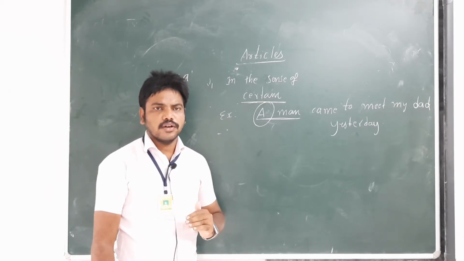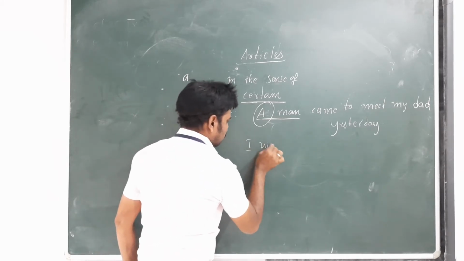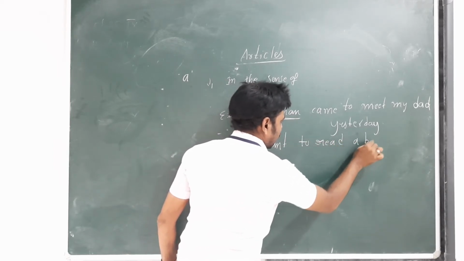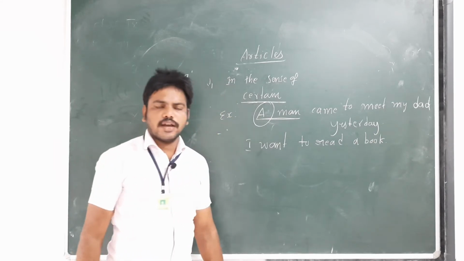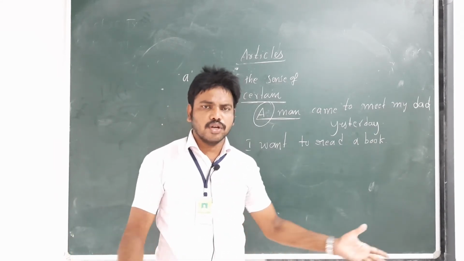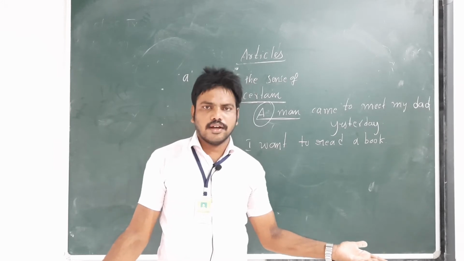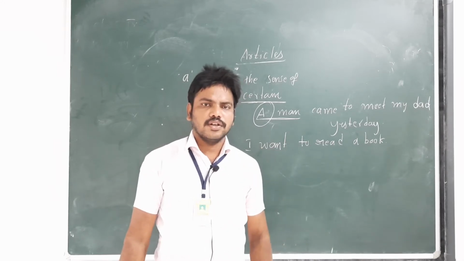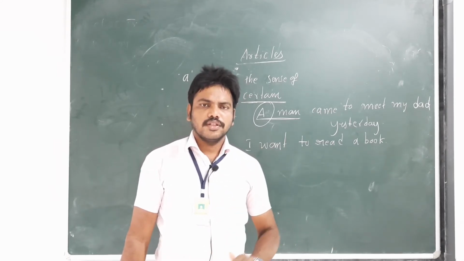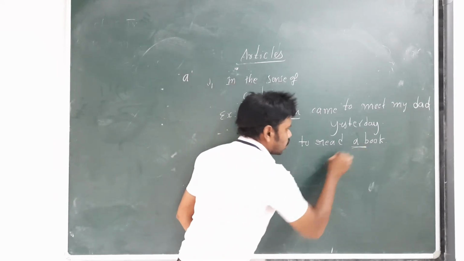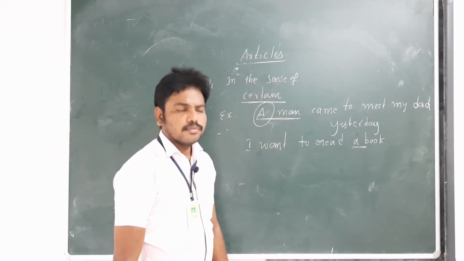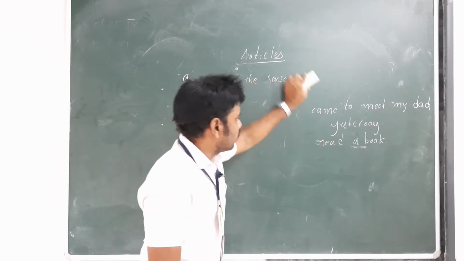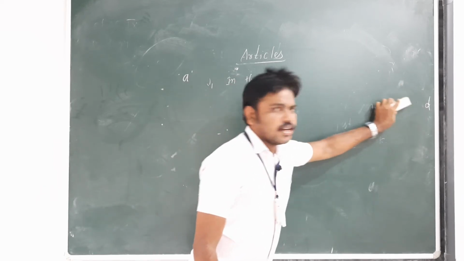I want to read a book. Here we can see, which book we don't say, which means which book we are not saying particularly. So, a book: there are so many books out there, but among these books, one book I want to read. The name of the book is not particular, so that is called the article a. So, when we speak in the certain sense: a man, a book, a woman, a pen, a pencil.